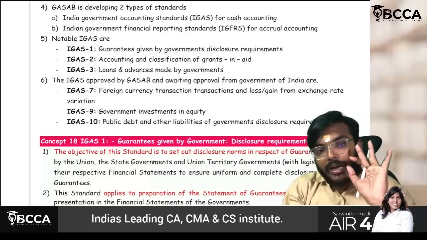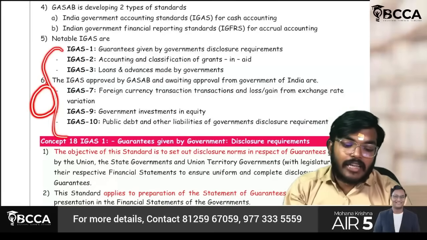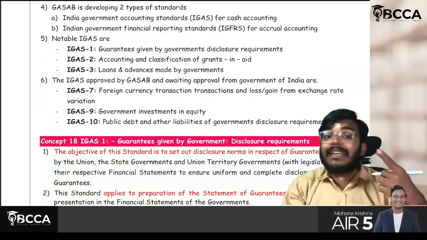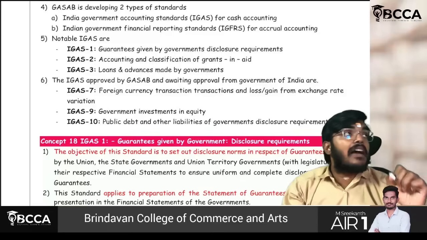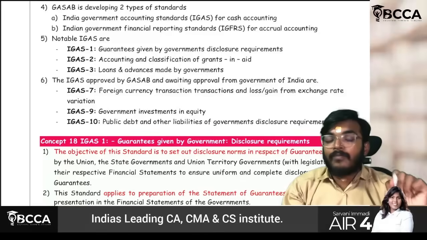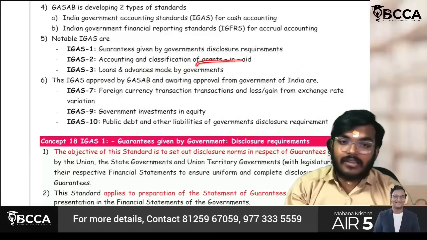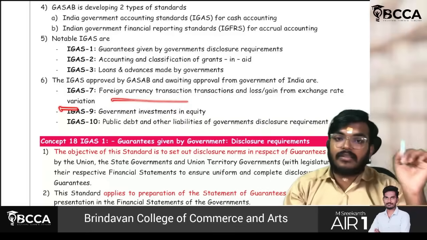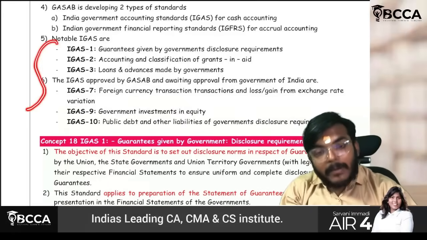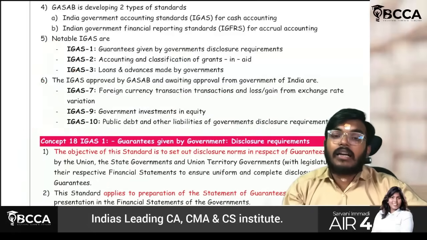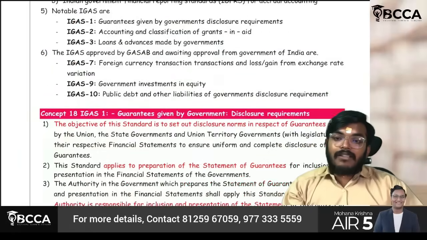First, you have to remember these names. Then we can move into content because they may ask any IGAS. For example, they may ask like this, write a short note on IGAS 3. Then we have to write about loans and advances by the government. IGAS 2, grants-in-aid. IGAS 7, foreign currency transactions. First, you have to remember these names. Then we have to go into the content.